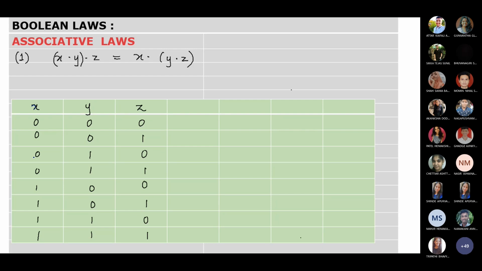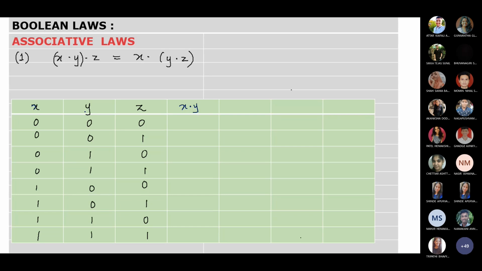So all possible combinations, I have purposely written it and kept it ready so that we don't waste time. So it goes on from 0, 0, 0 to 1, 1, 1. You all very well know now how to write down all these things, students? Yes, ma'am. Okay. Yes, ma'am. So first we will write down x dot y. We will find x dot y. What is the value? Okay. So x dot y means what?